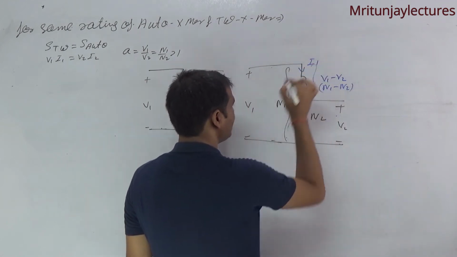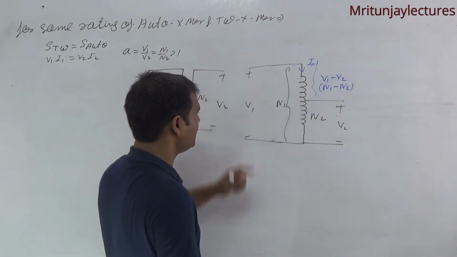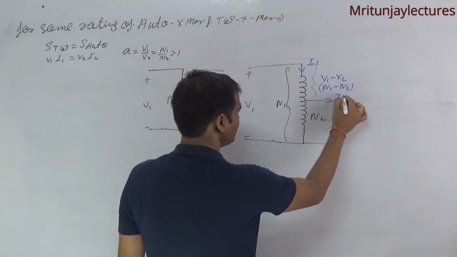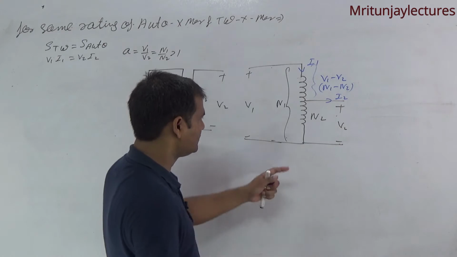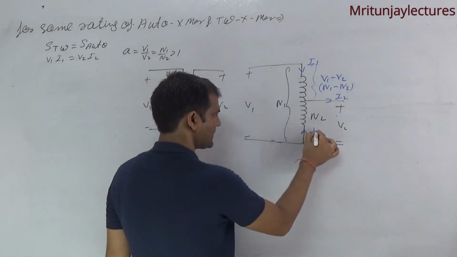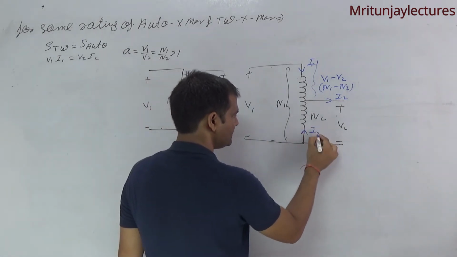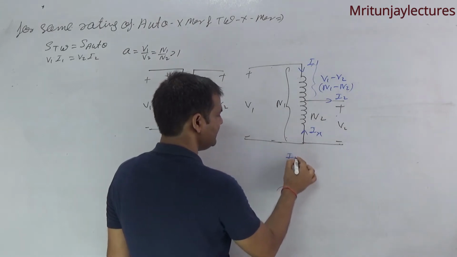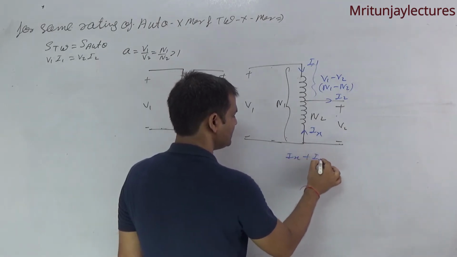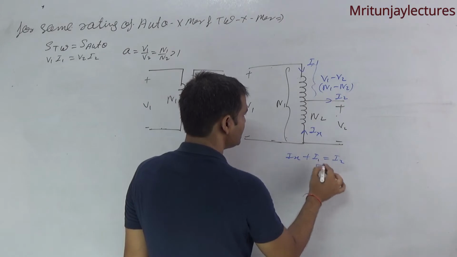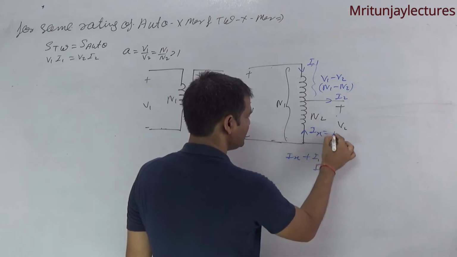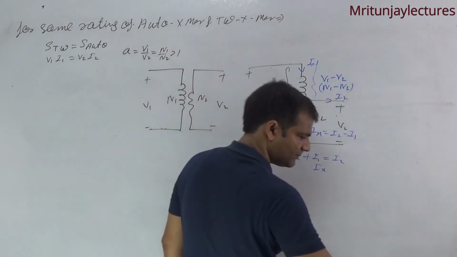If the primary current is I1 corresponding to the condition that is I2, suppose that is Ix, then Ix plus I1 is equal to I2, so Ix is equal to I2 minus I1. Clear?